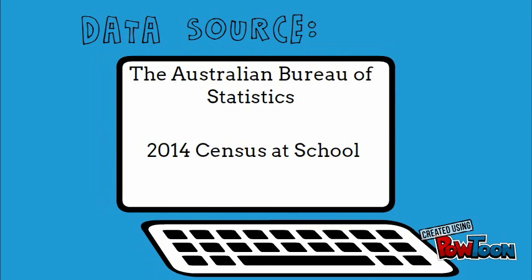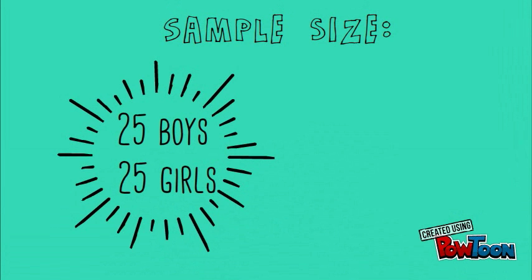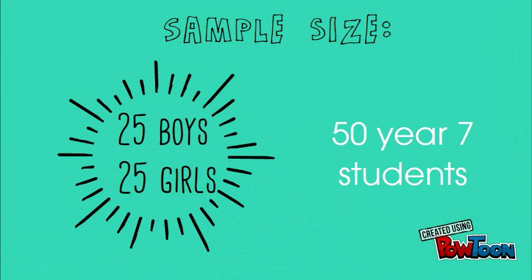The data used in this investigation was obtained from the Australian Bureau of Statistics Census at School 2014 questionnaire. To begin the investigation, I had to choose a sample size of Year 7 boys and girls. I decided to select 25 boys and 25 girls, giving me 50 students in total. My aim was to choose a sample size large enough to represent the class, but not too large to work with and examine the data.